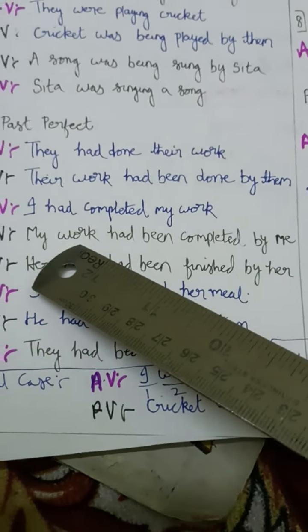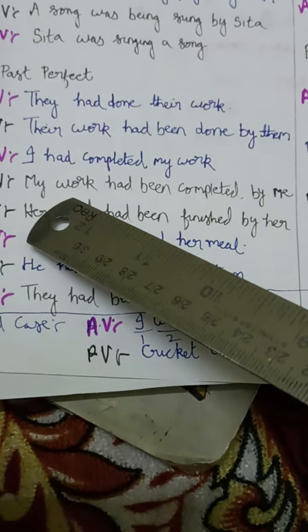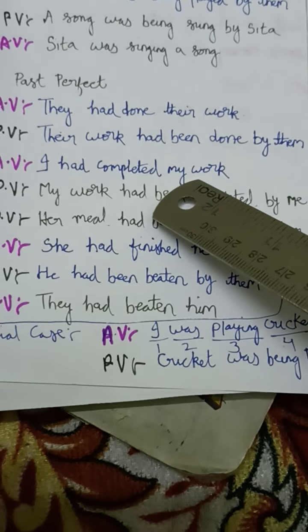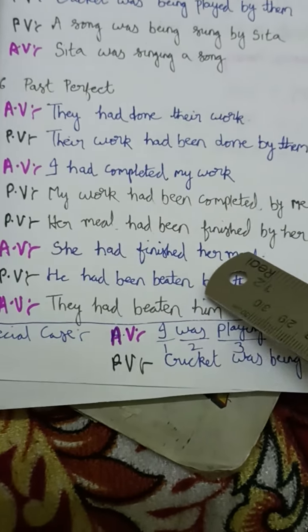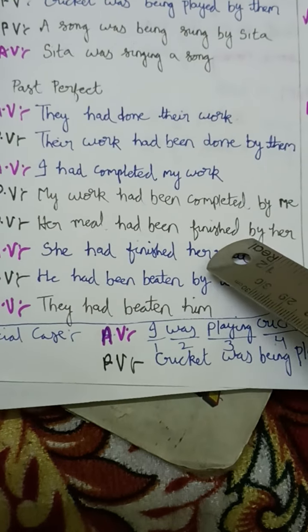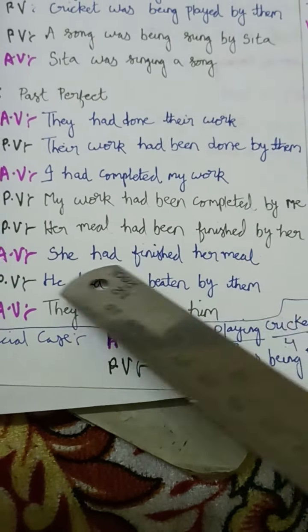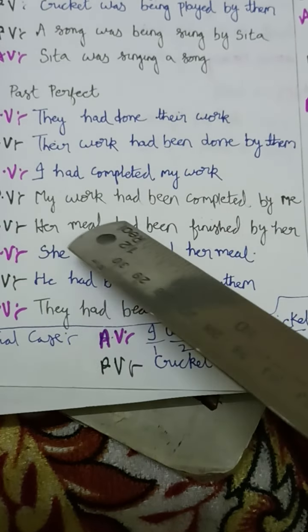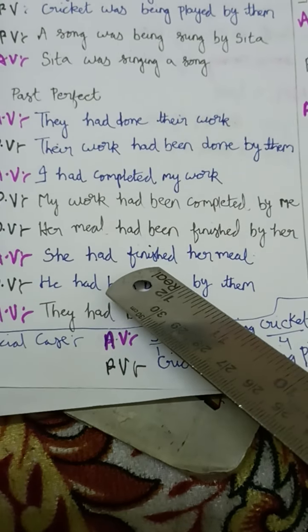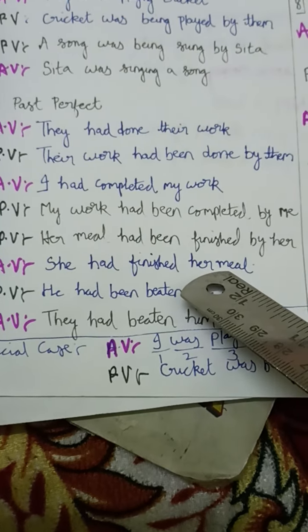Or you can start with work also, but most probably we should start with my work because my work is given here. Next, by word is given, so that means by should be removed. Extra is been, should be removed. Her is given, so we should start with she. She had been removed, so finish directly. She had finished her meal.